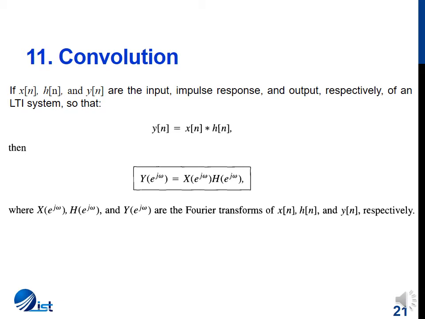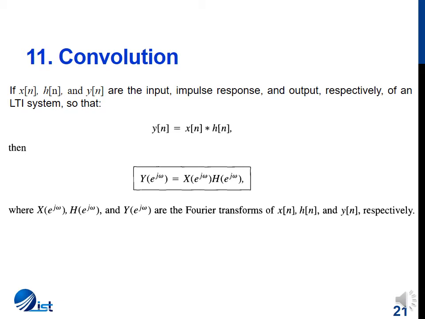Then the output y of n is the convolution of x of n and h of n, and the Fourier transform of the output, Y of e^jω, will be a product of the Fourier transform of the input, X of e^jω, and the Fourier transform of h of n, which is H of e^jω. Now H of e^jω is also termed the frequency response of the system, as we have already discussed.